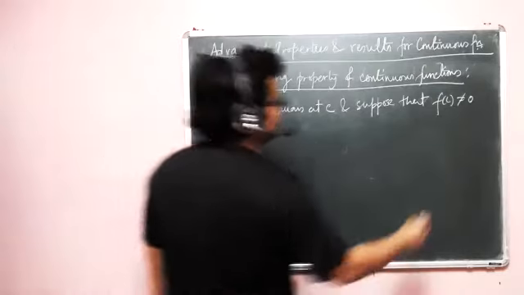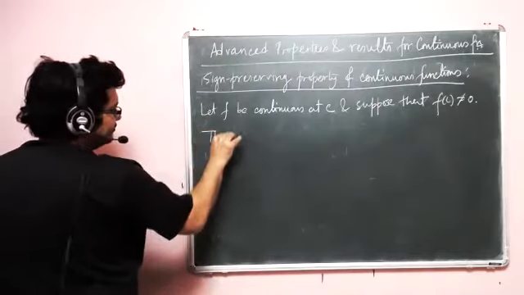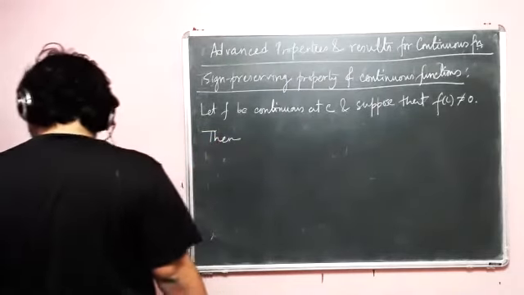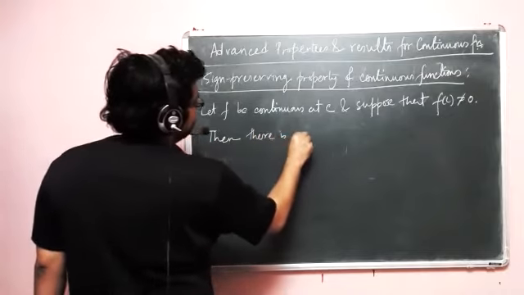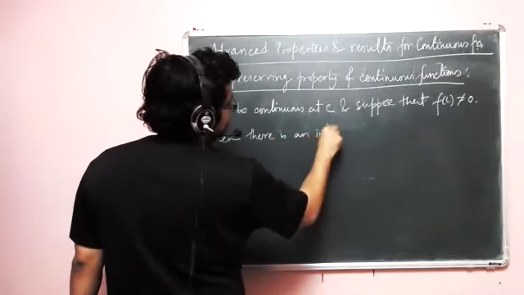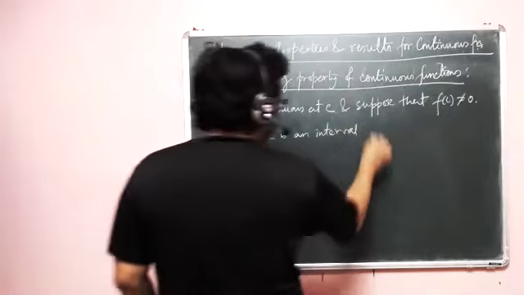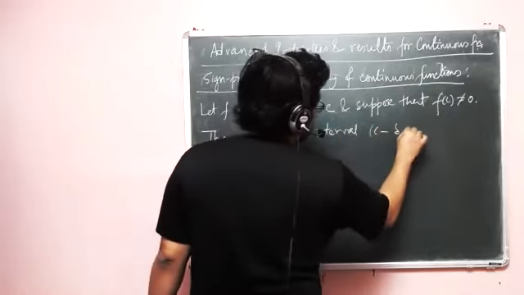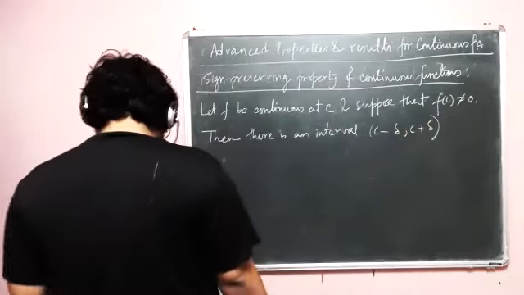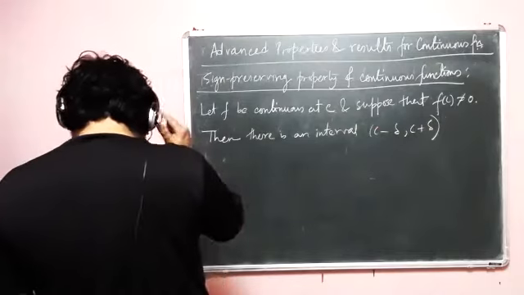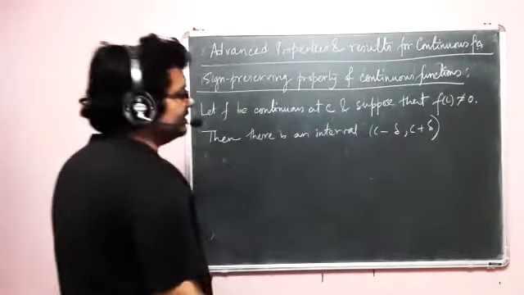So then there is an interval c minus delta, comma, c plus delta. Essentially delta is the radius of the neighborhood, right?